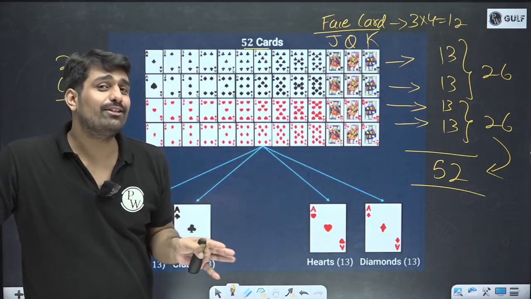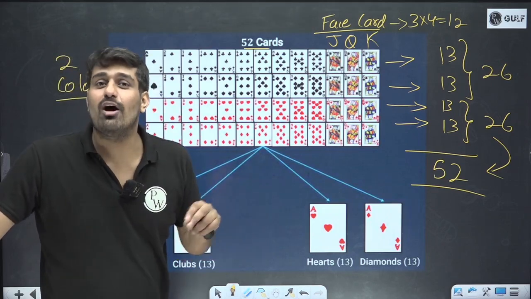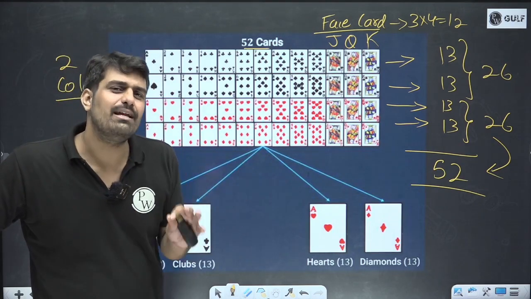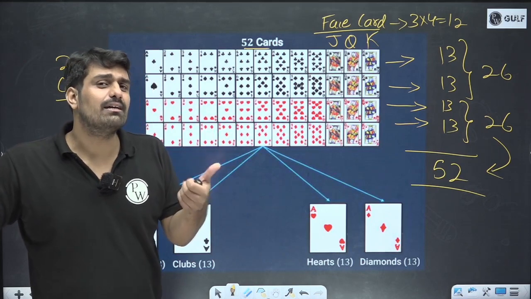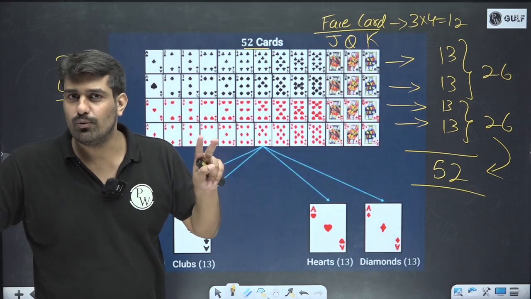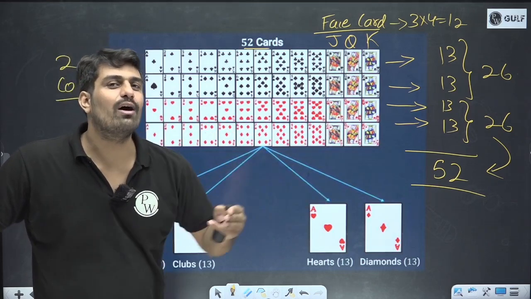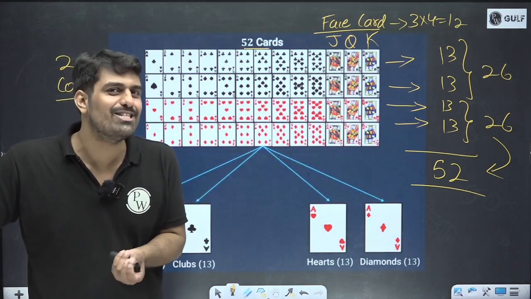This was the basic theory of playing cards. With this, you can understand any game. With this, you can solve most of the problems related to the cards. And most, I mean almost everything, right? So again, reiterating the differentiation among the cards, total 52. Based on the suit, 4 suits. Based on the color, 2 colors. And face card, number card. These were the distinction, or I must say the classification of cards we can do. So now is the time we apply this knowledge that we have learned.